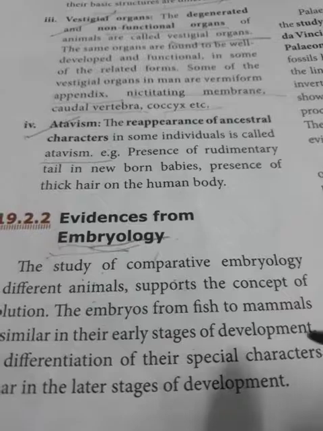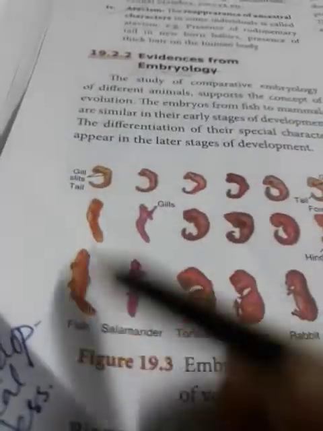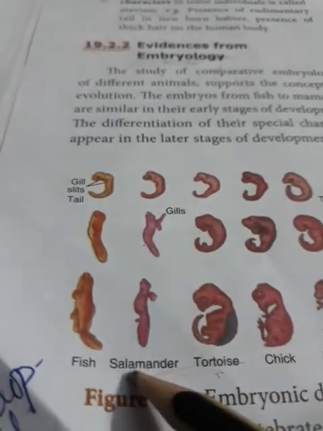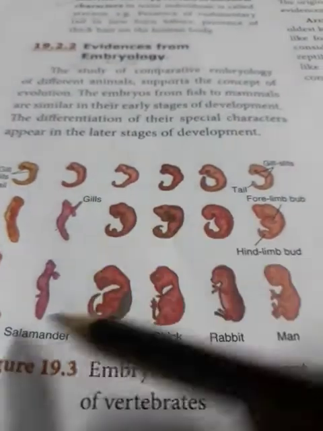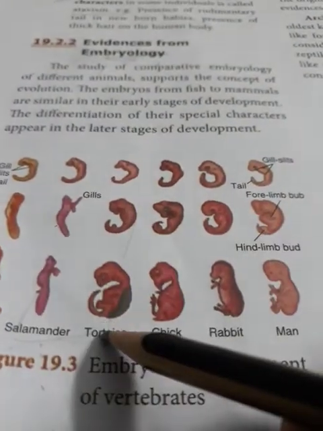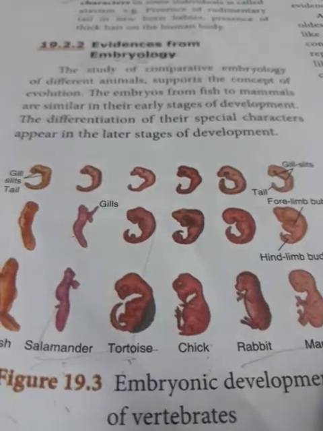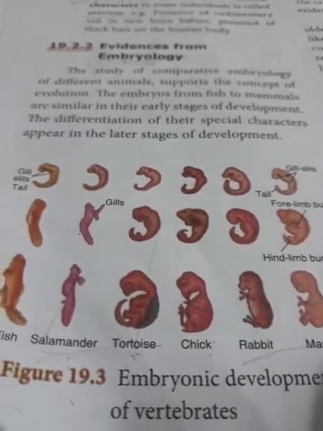evolution. Embryos from fish to mammals. With the diagram, we will see these are the fish. Down it has been given salamander, tortoise. These are the amphibians. This is the reptiles. This is chick, the bird, and mammals, rabbit and man, both are mammals.